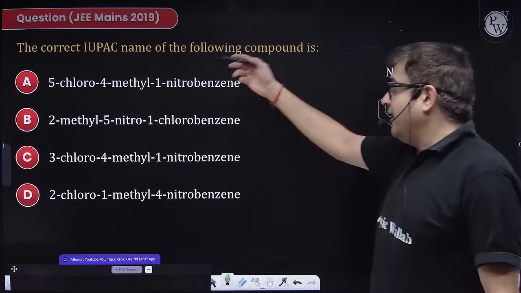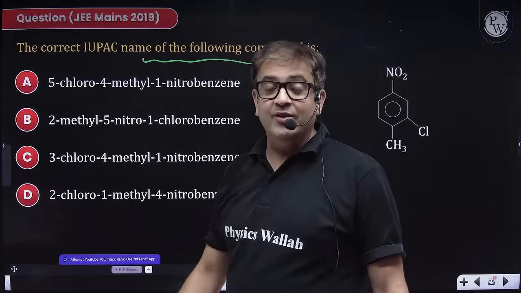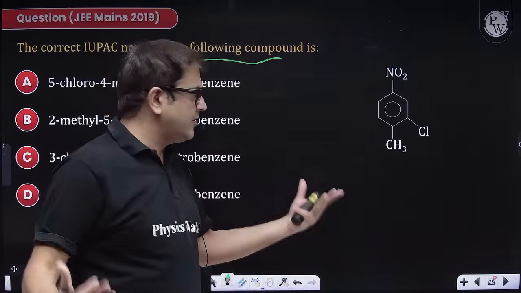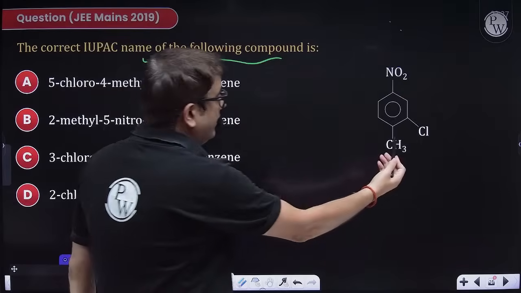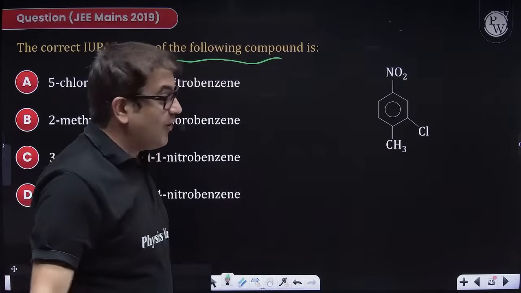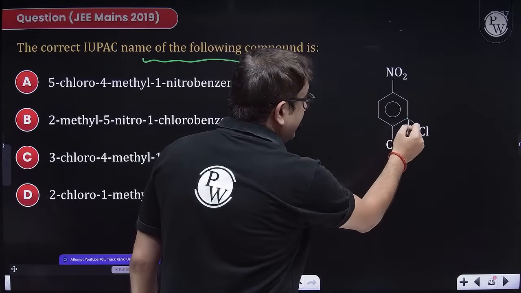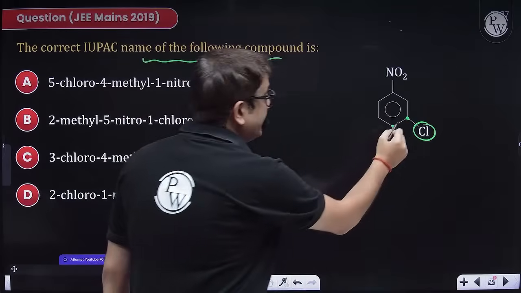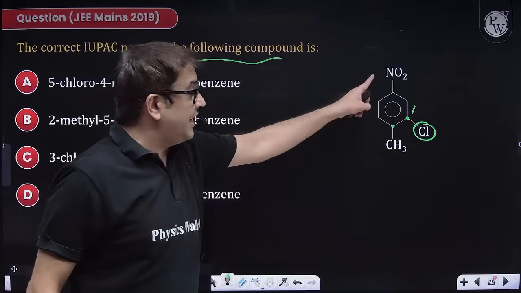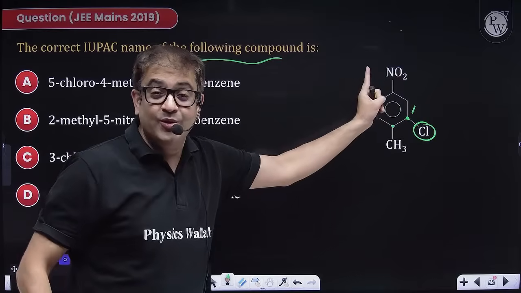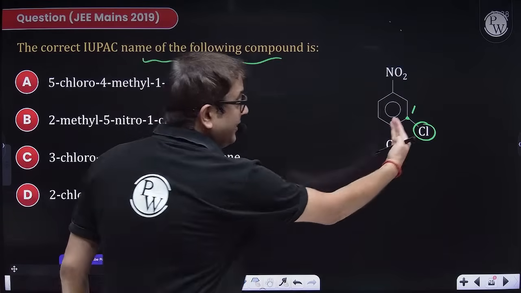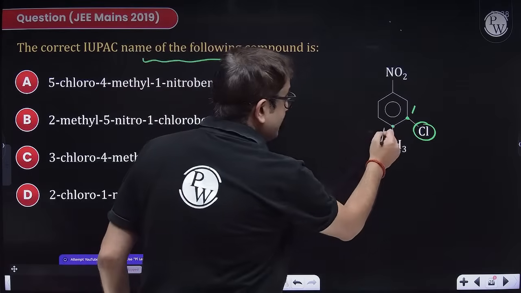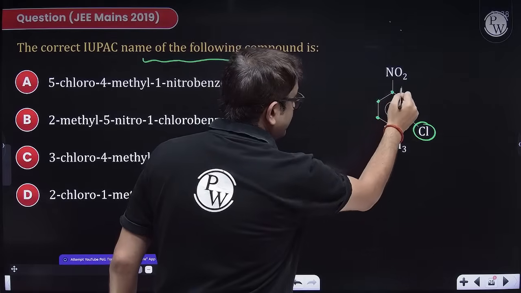The question is, again, you have to give the IUPAC name. The best way to learn IUPAC is by attempting real type questions, the exact PYQs of Mains and Advanced also. So again, now I have no functional groups, so all are branches. So sir, if I take chlorine or methyl, sir, chlorine starts with a C. Therefore, I'll take this as carbon number 1. Why not NO2, sir? Because there is no branch next to NO2. So after 1, I cannot have 2. So I'll be giving 1 here only, because chlorine is starting with a C. So that becomes 1. This is 2. This is 3. This is 4. And this is obviously 5.